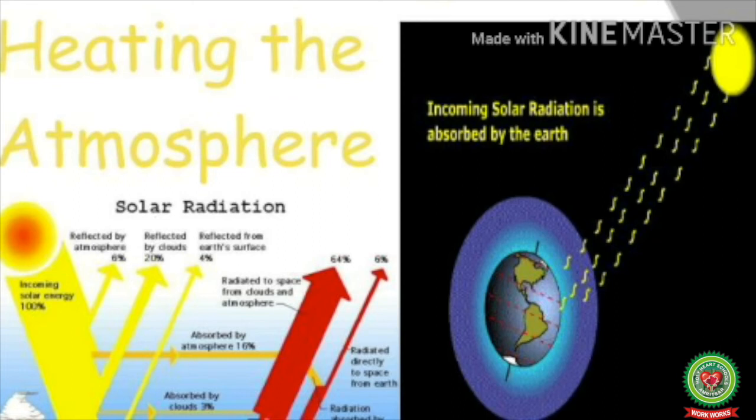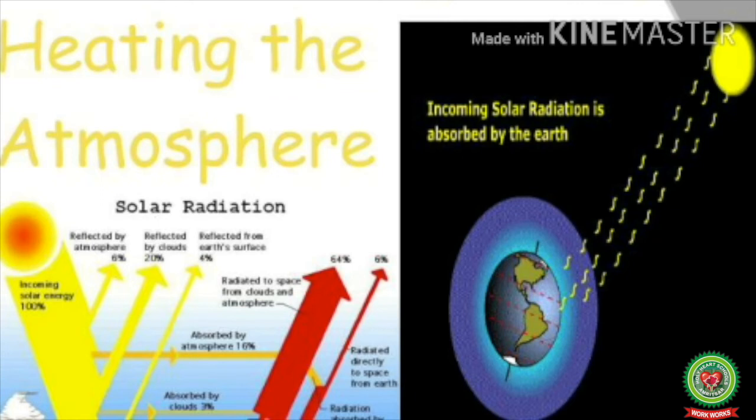As we all know, the sun is the main source of heat and light on the earth. The sun radiates heat and light energy called solar radiation. The earth is heated due to this radiation, but as we know, only a small portion of solar radiation reaches the earth's surface. So, the amount of solar radiation which is received by the earth is known as insolation, and it varies from place to place.